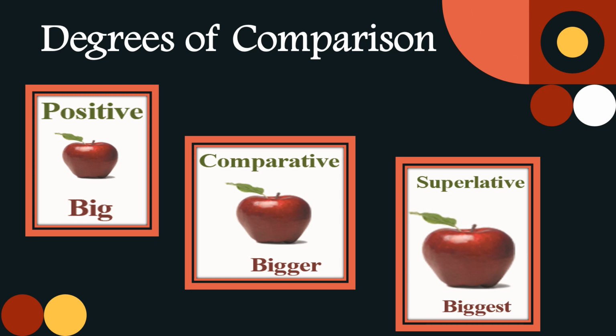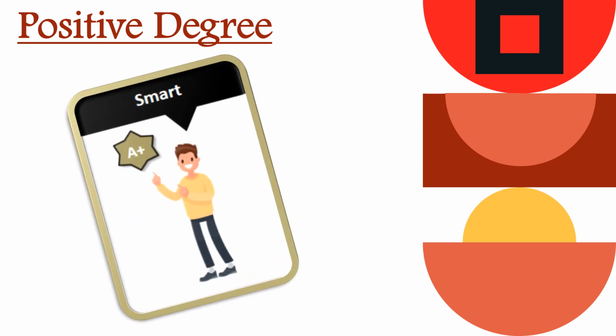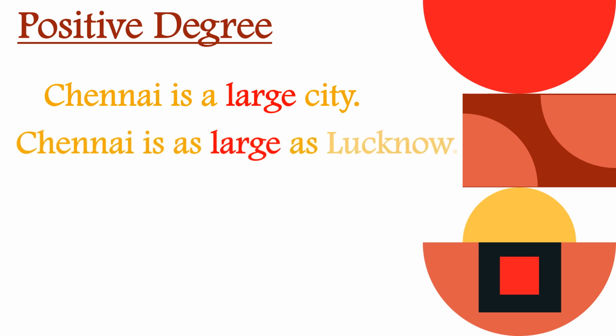Now let us take up the first one, that is positive degree. We use positive degree when we talk about some quality of a person or thing without comparing. Let us take up this example. Chennai is a large city, or you can say Chennai is as large as Lucknow. Here you are not comparing, you are just telling that Chennai is a large city. So the word large is said to be in the positive degree.